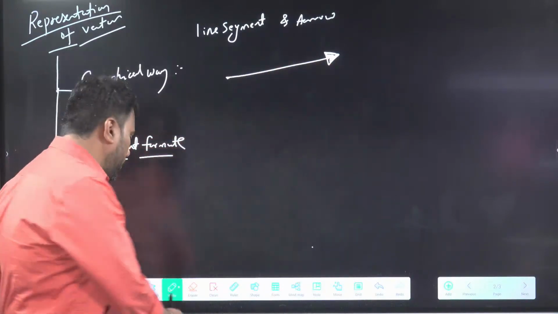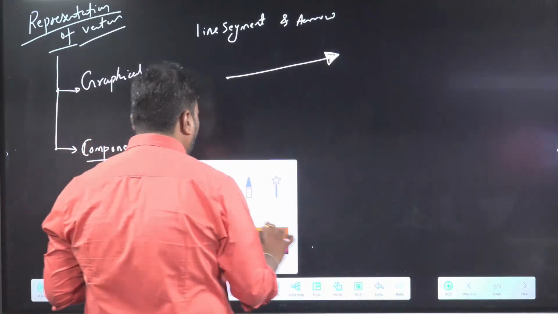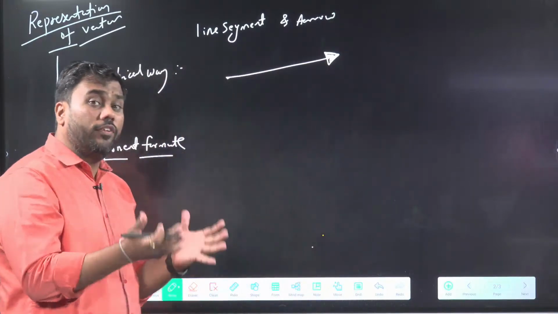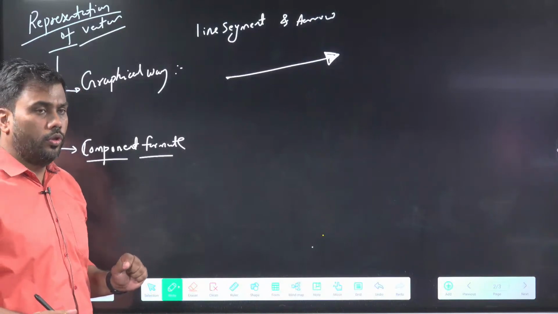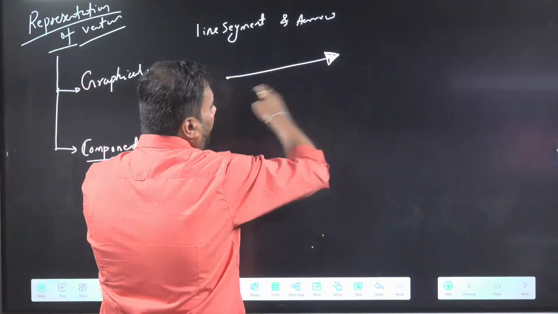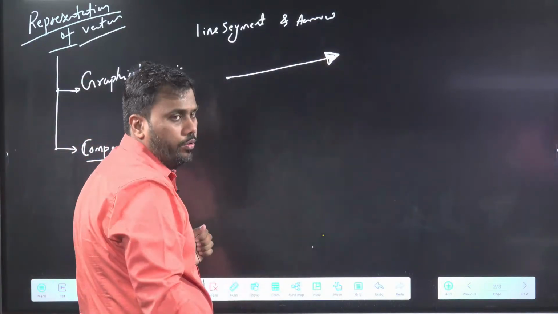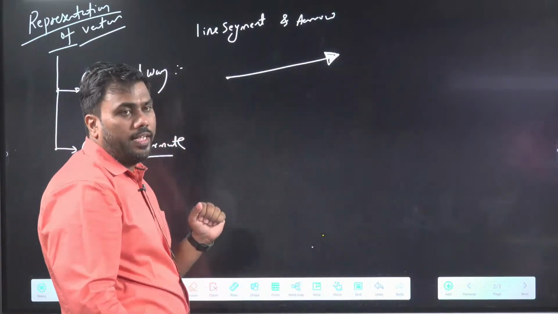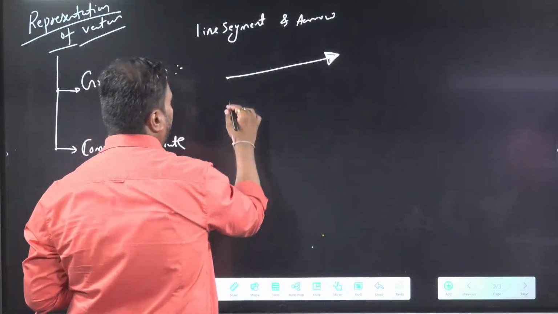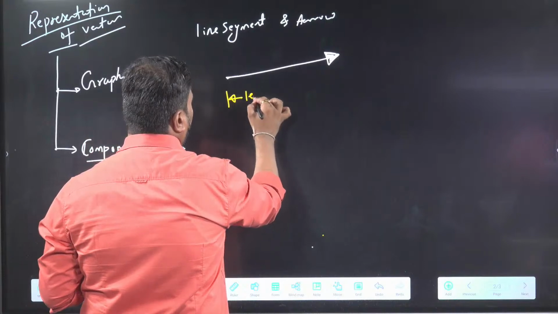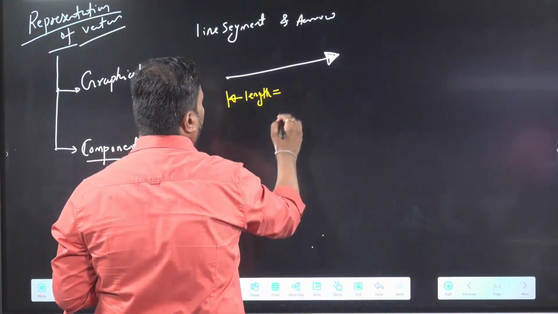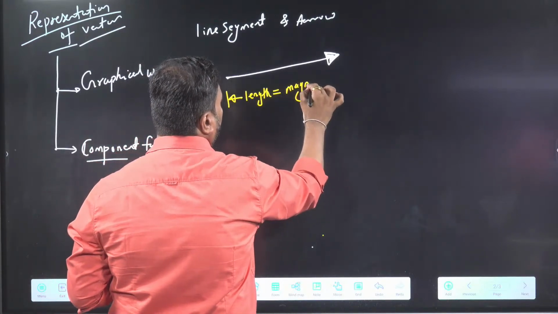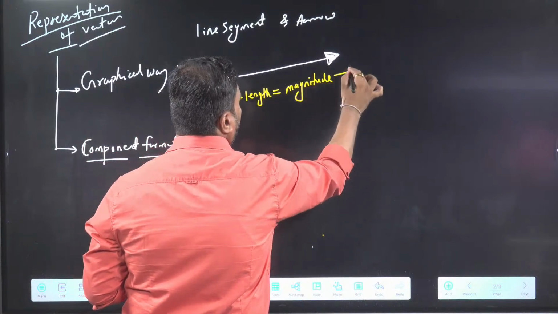The length of the arrow, the length of the line segment, shows the magnitude. I wanted to give the direction and magnitude both, so we have decided that length will be in accordance with magnitude. The more the length, the more the magnitude. The shorter the length, the smaller the magnitude. So this length of the vector gives the magnitude.